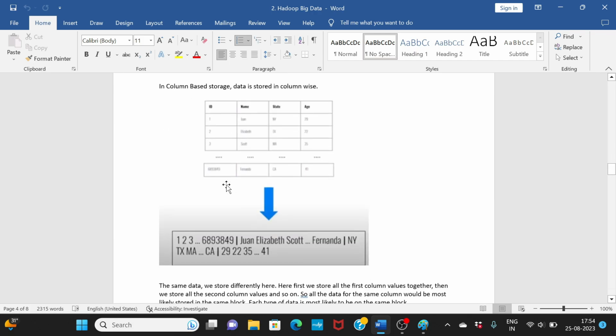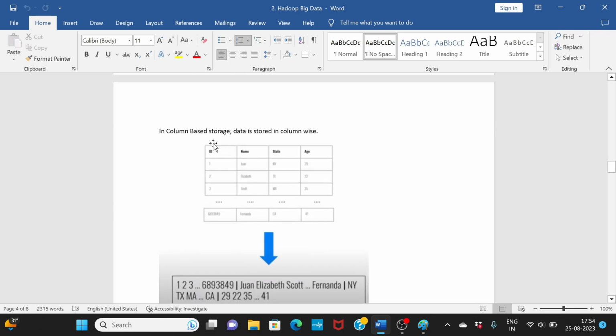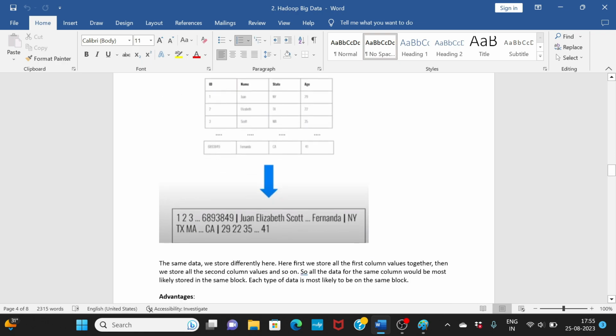Now, what is column storage? Instead of storing by row, column storage stores by column. So all the ID data will be stored first, then all the name data will be stored, and then the third column's data, and so on. That way, all the data belonging to one column will most likely be stored in the same node or same block. So when you select one column, you can get all the data from one node or one data block. So you will minimize the number of scans. That's the advantage.